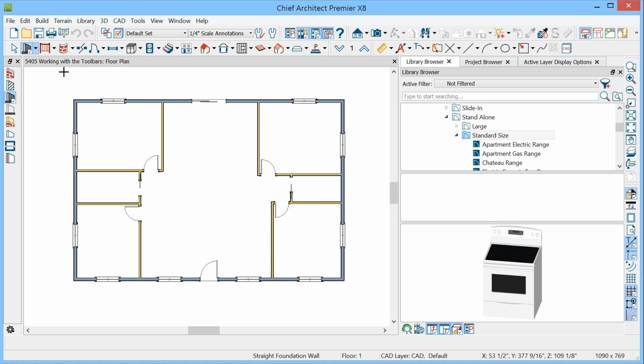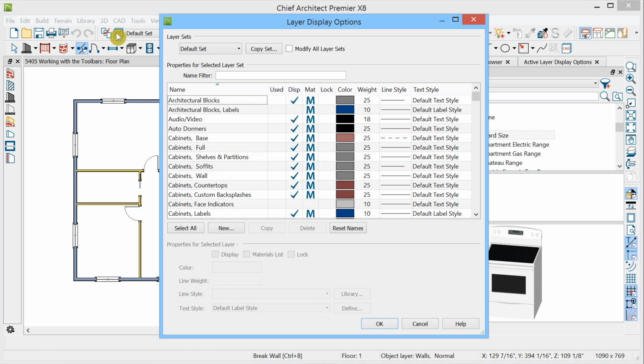Double-clicking some toolbar tools, like the break wall tool, will not lead to any defaults because there are no defaults for that particular tool. And sometimes just clicking once on a tool will bring something up. For example, display options will open layer display options on the first click. This opens a table of layers alphabetically sorted. Each row is a layer. And we're going to put the objects we draw on layers. So for example, the base cabinets can be on one layer, wall cabinets on another, and so on. We can hide the display of any layer, and we can control its color, its weight, its line style, and its text style.